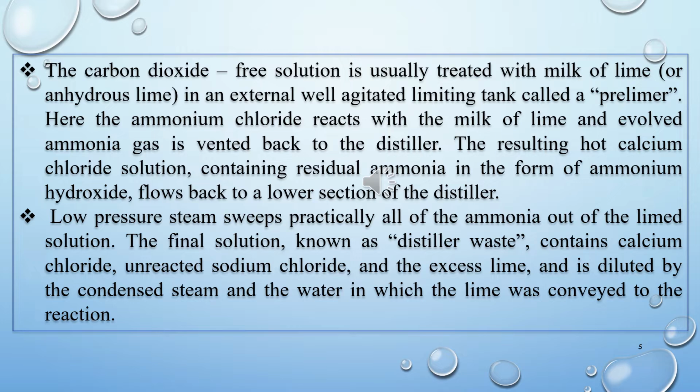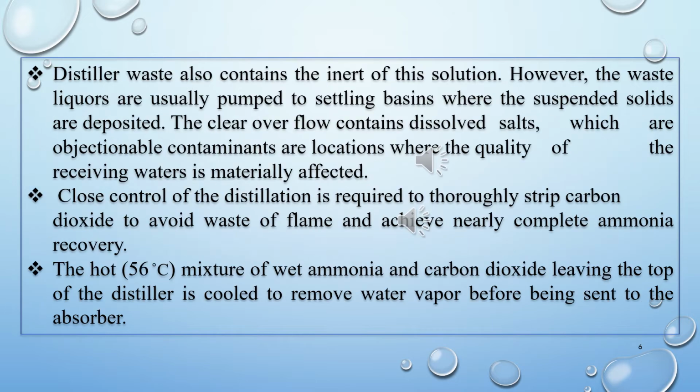Low pressure steam will sweep up all the ammonia from that solution. When all of the ammonia is removed, what things remain in that solution? Those things are calcium chloride, sodium chloride, and the excess of lime.